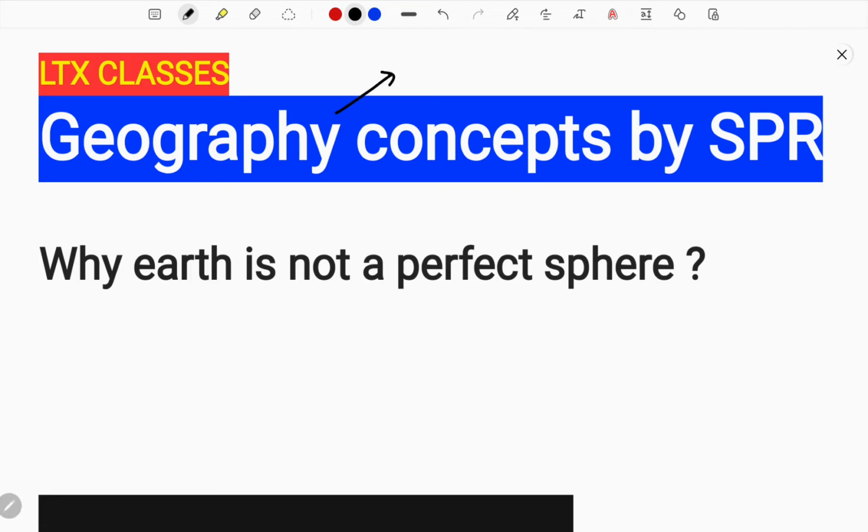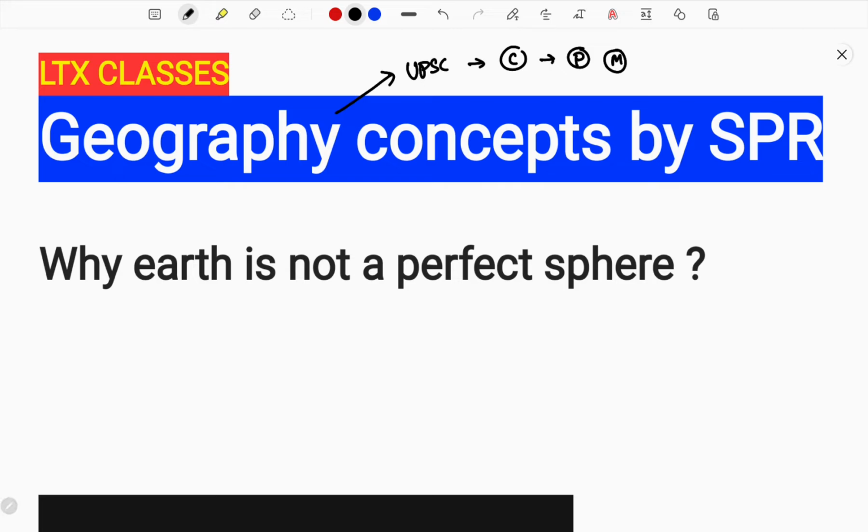What is a geographical concept? What is it required for your examination, if you're preparing for the UPSC examinations? This concept-oriented learning brings you more subjects and also makes you learn mostly from the prelims and mains perspective, of learning and understanding the topics and understanding the subject in a clear manner.